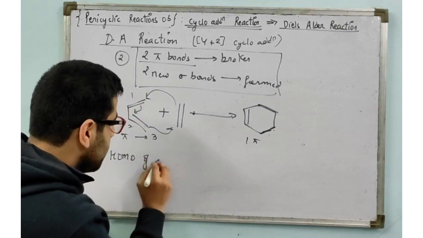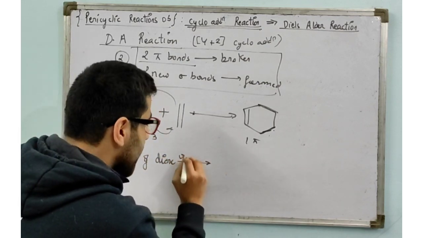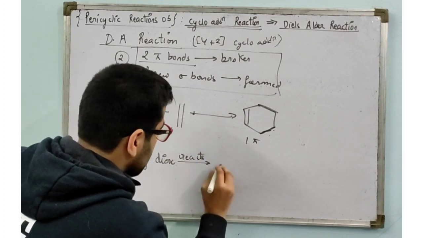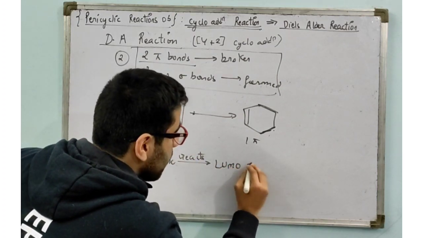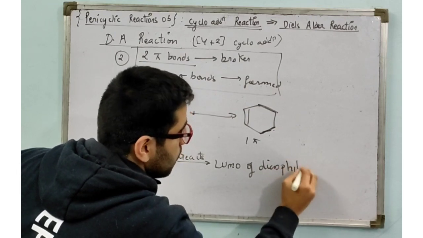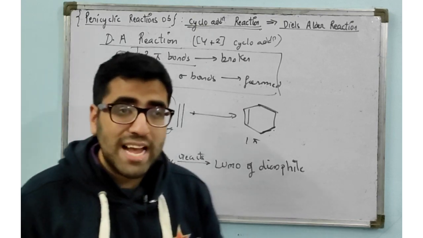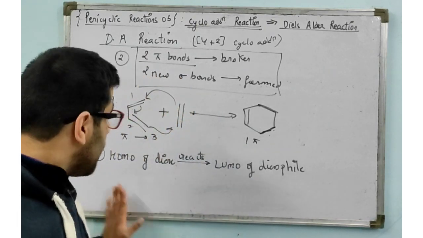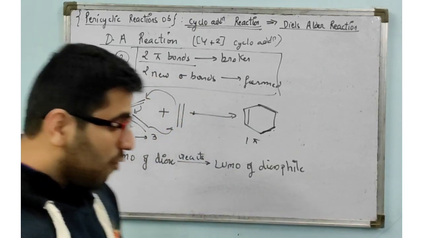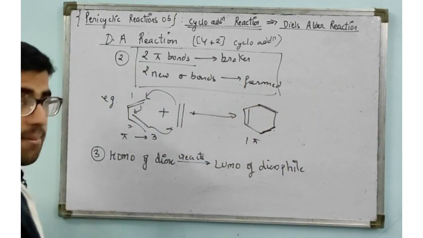Next, the third point is: HOMO of diene reacts with LUMO of dienophile. HOMO of diene reacts with LUMO of dienophile. And if you don't know about HOMO and LUMO, you can watch my previous videos on pericyclic reactions, in which I covered them.